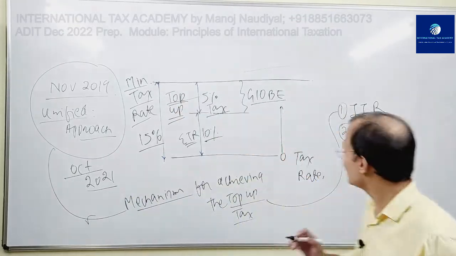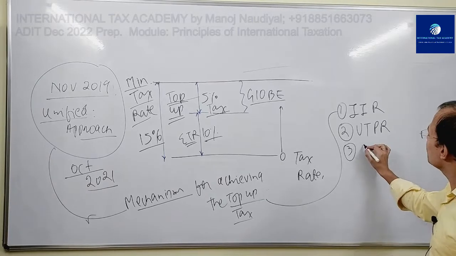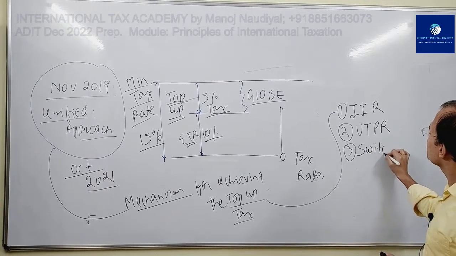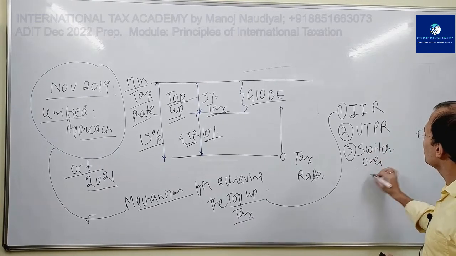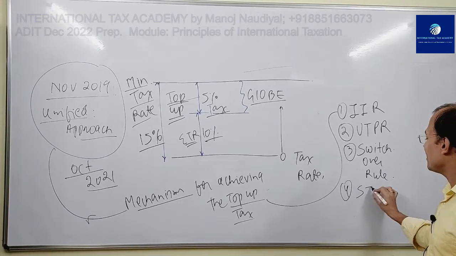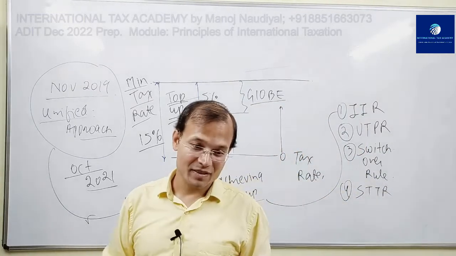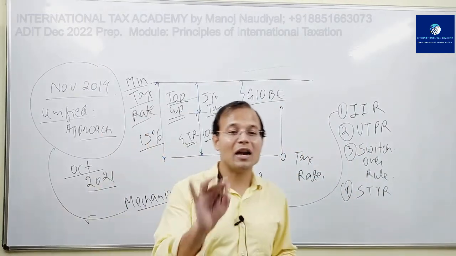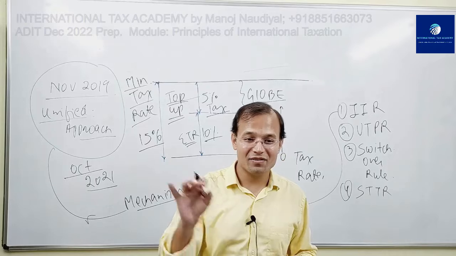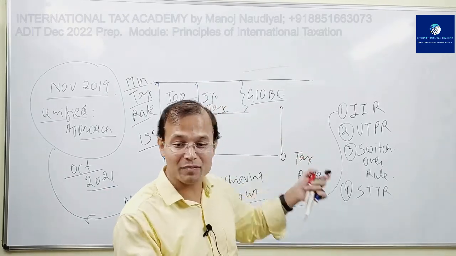Third one is the switchover rule. And the fourth one is STTR, subject to tax rule. Don't worry, I will take you to that page number from where I have taken these abbreviations or acronyms.